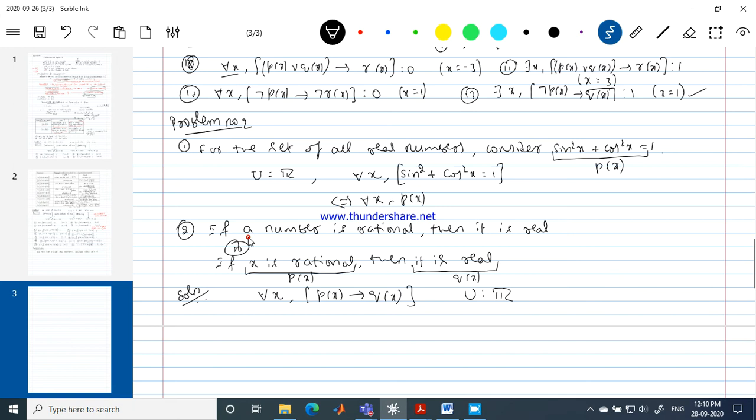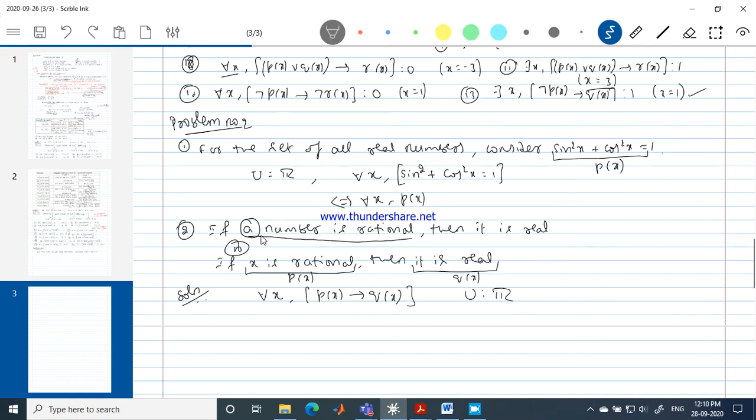But when the question is given like this, you can note that they have not mentioned the variable, but still you can see this arbitrariness here. If a number is rational, the article which is present here speaks about the arbitrariness. So we are talking about some arbitrary number, which means: if x is rational, then it is a real number.